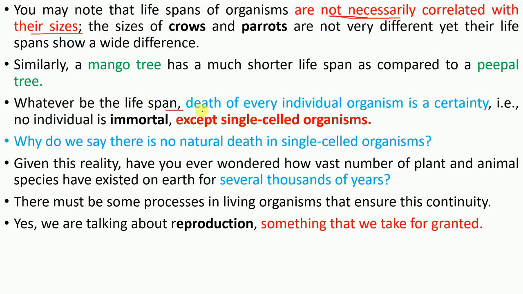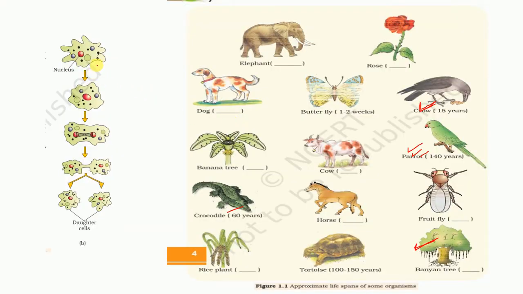But whatever the lifespan, death of every individual organism is a certainty. No individual is immortal except single-celled organisms. Why? Because see, this amoeba is a single-celled organism, and they reproduce by binary fission. So you can see here that one amoeba converts into two new daughter amoebae, and again these amoebae will convert into two new daughter amoebae, right? So there will be no natural death. That's the reason these unicellular organisms are immortal.